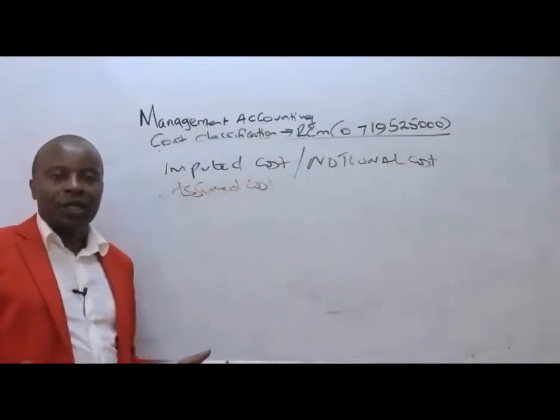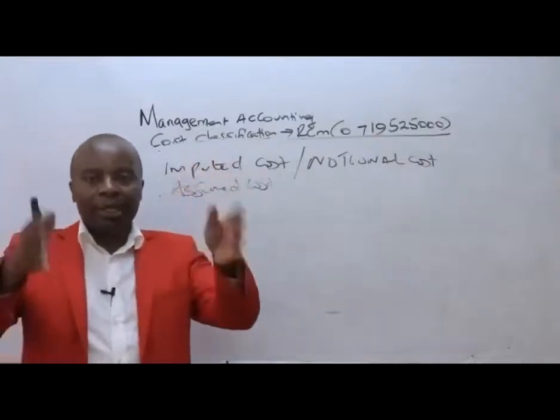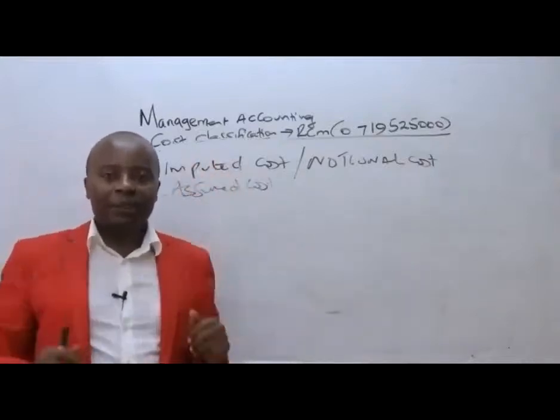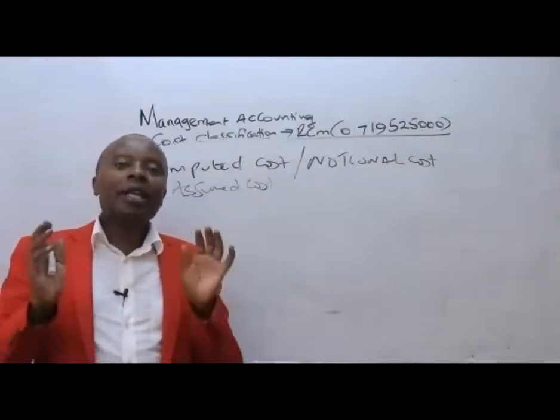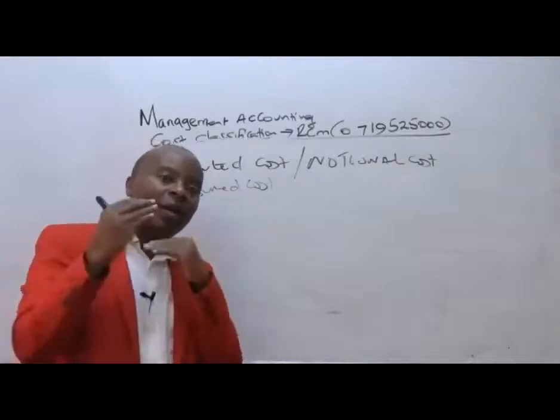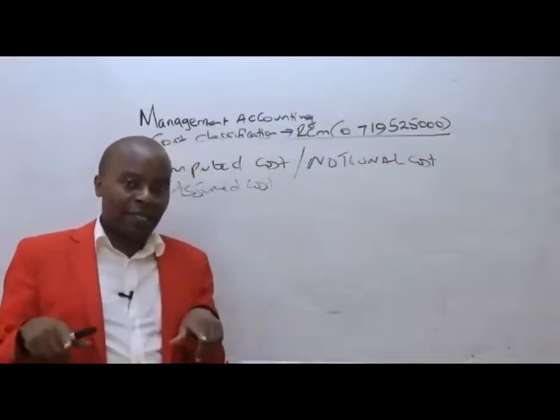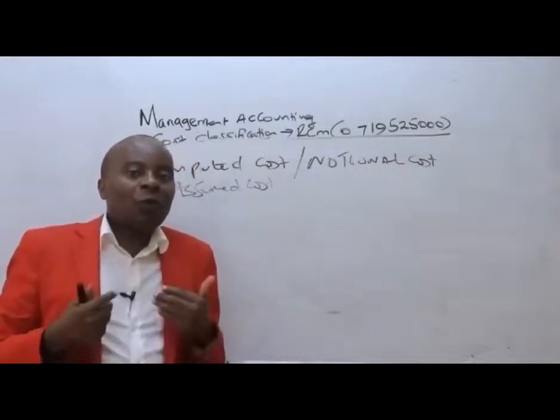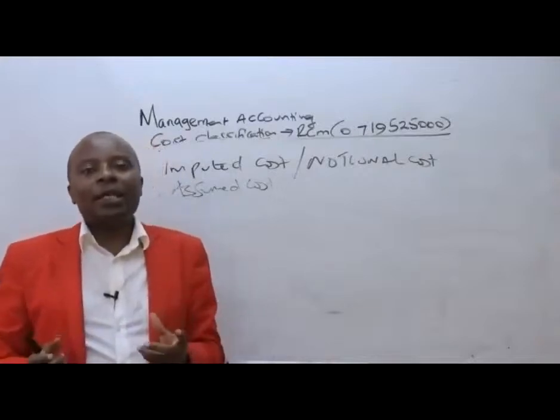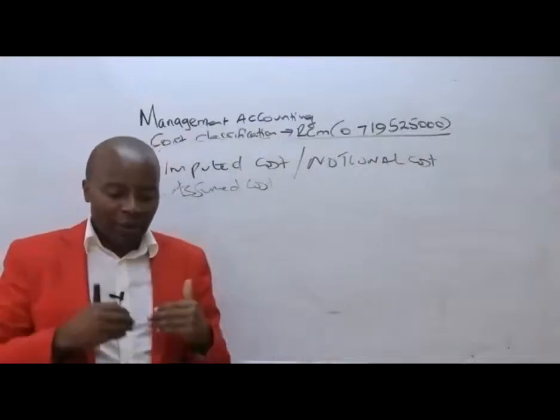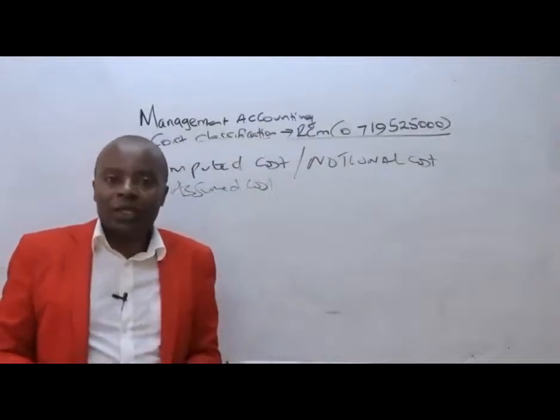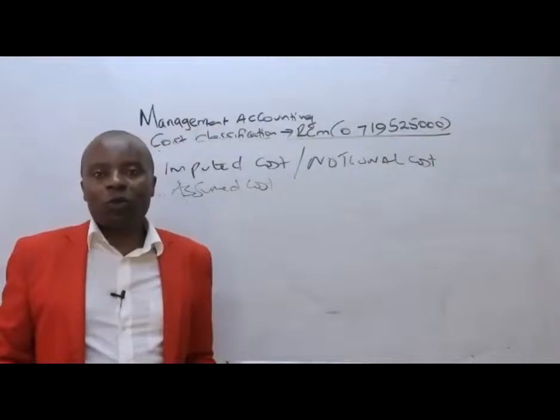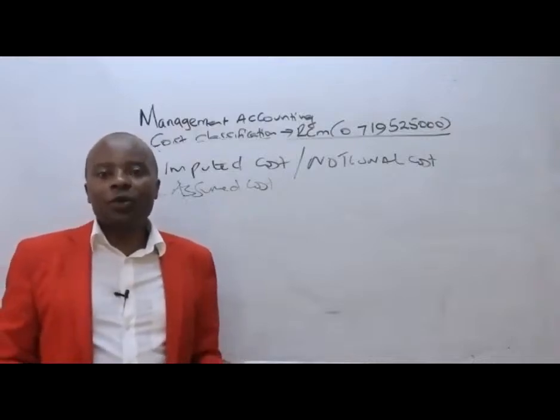For instance, if as RCM we own a building, it will be very important for us in our income statement to have rent, where we'll be assuming, if we were paying rent, how much rent would we have paid? So in our income statement, we shall be charging rent. Of course, that rent doesn't exist. It's an assumed one, a hypothetical one. So it is notional. It is what you've imputed.